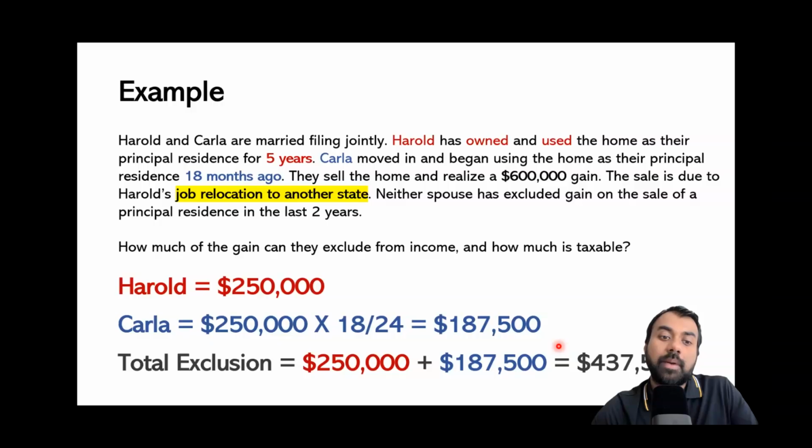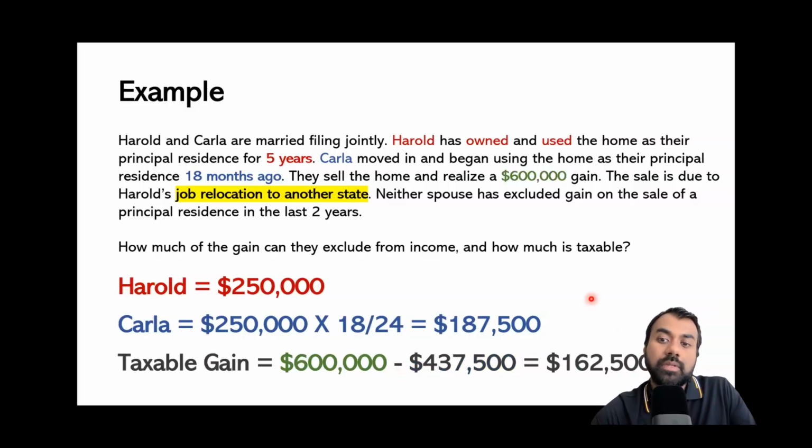Now, if we think about their total exclusion, we just add the two numbers up, and that brings us to our total exclusion of 437,500. That's the total exclusion. Now, you realize that if Carla lived there for 2 years, then their total exclusion would have been $500,000.